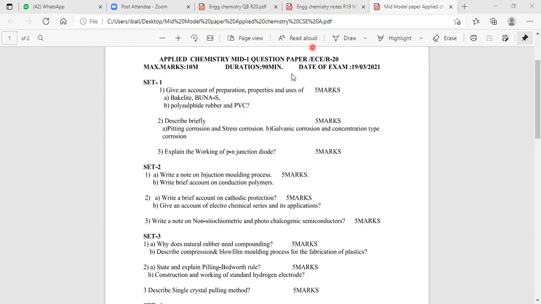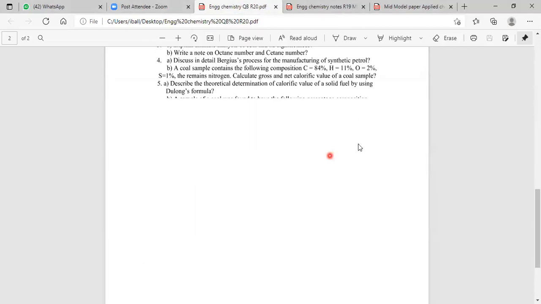So in your previous examination, the questions will be like this. They are asking the question in the following pattern: give an account of the preparation, properties and applications of bakelite, Buna-S, polysulfide rubber, PVC. Let us see all these questions from the material once. I would like to go to the material.